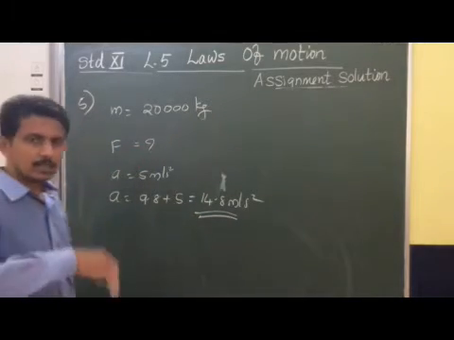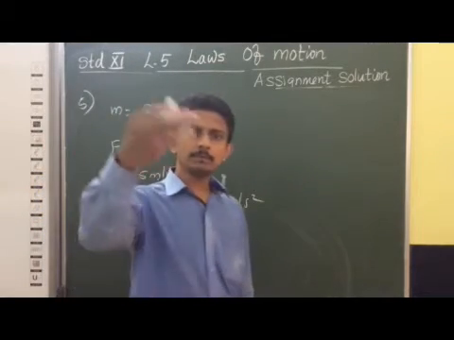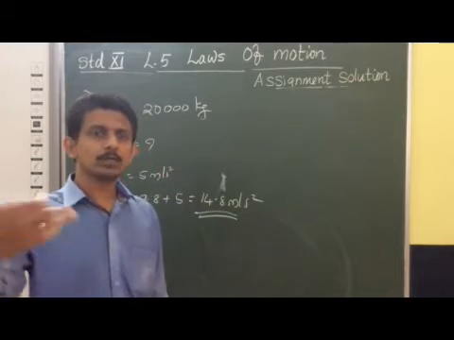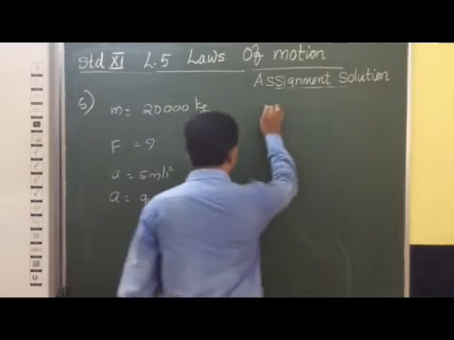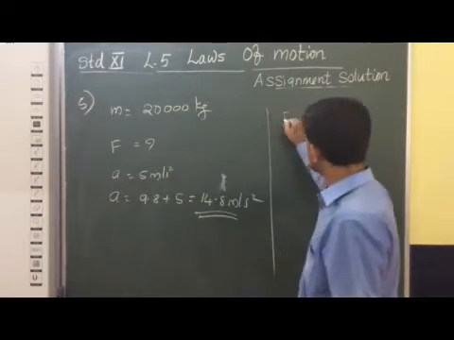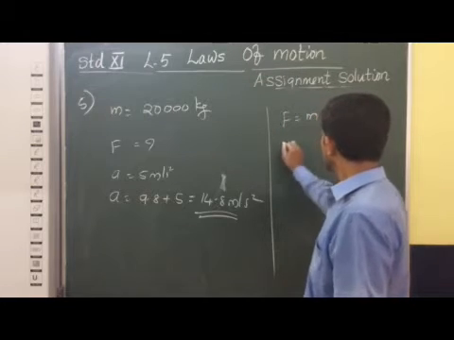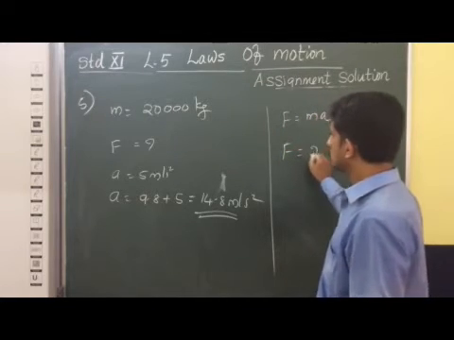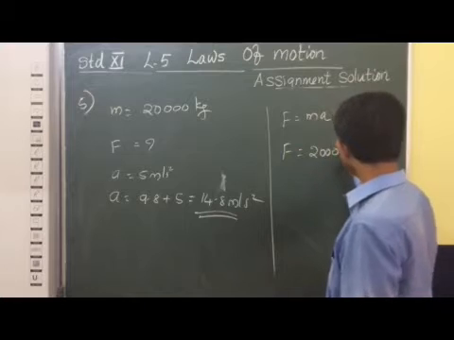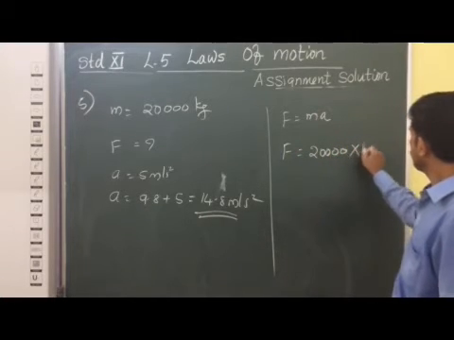So the thrust is needed to overcome the gravitational force. In this case F is equal to m a, that means 20,000 into 14.8.